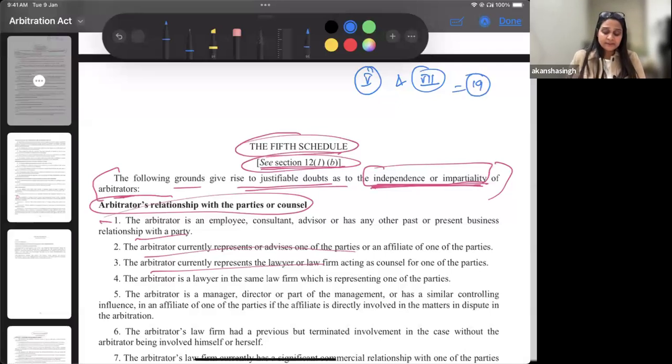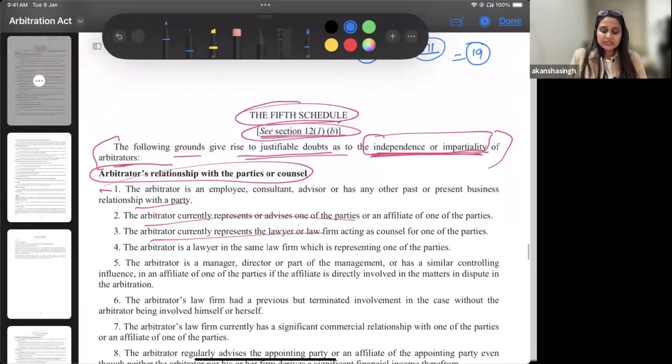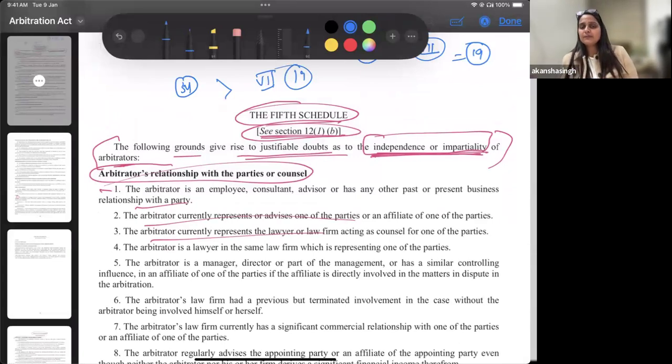Secondly, because this has 34 grounds, we can say that the fifth schedule is much wider as compared to the seventh schedule, which only has 19 grounds. So there are many more grounds present with regards to the fifth schedule. To understand it better, we will have to read it with 12(1)(b).